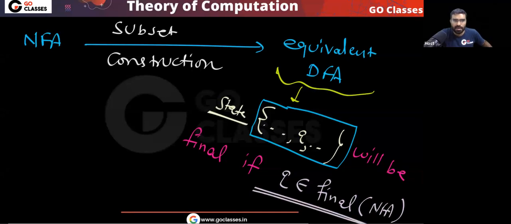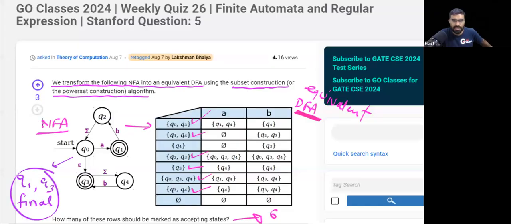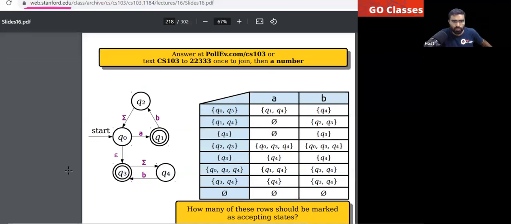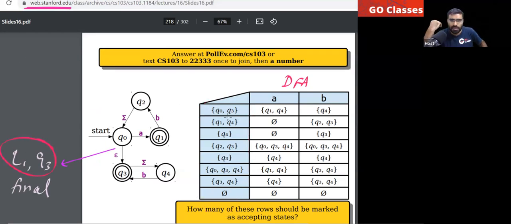I hope this point is clear. You can notice this NFA is given to you. In this NFA, Q3 and Q1 are final. So in the DFA that you are getting, all those states will be final which contain Q3 or Q1. Those states which contain at least one of them will be final. So your answer will be 6.